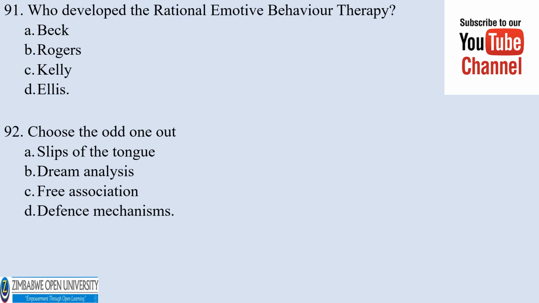Number 91. Who developed the rational emotive behavior therapy? A. Beck, B. Rogers, C. Kelly, D. Ellis. The correct answer would be D, Ellis. Number 92. Choose the odd one out. A. Slips of the tongue, B. Dream analysis, C. Free association, D. Defense mechanisms. The correct answer would be D, defense mechanisms.